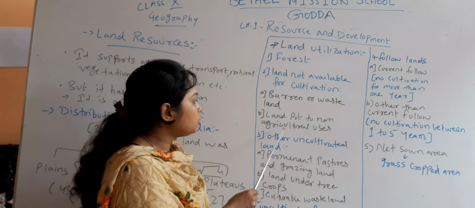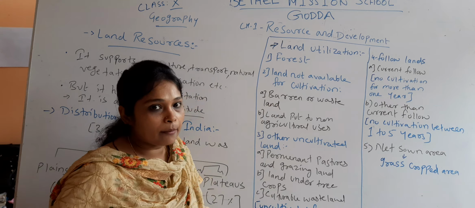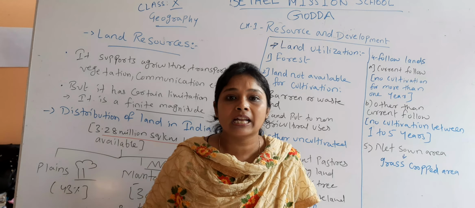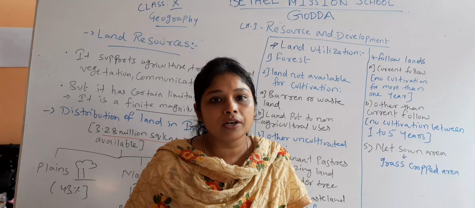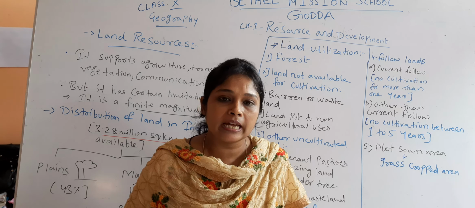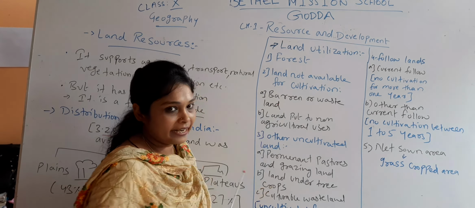In that we have two categories. First one is barren or wasteland. That means these lands are wastelands. They are unfertilized lands. If we want, we cannot use them because they are unfertilized. We cannot cultivate anything on them. They are called barren or wasteland.